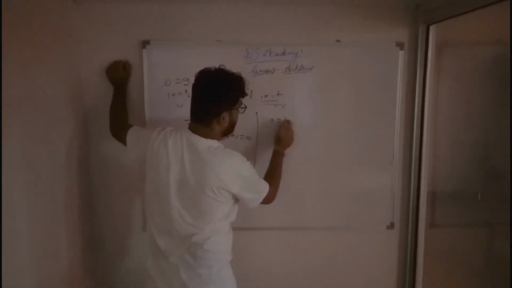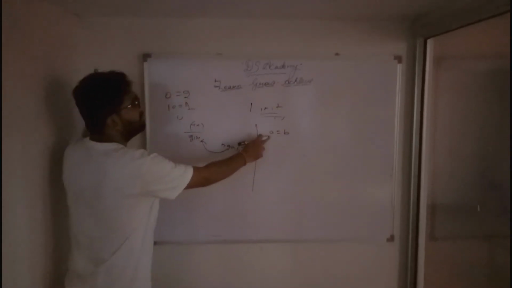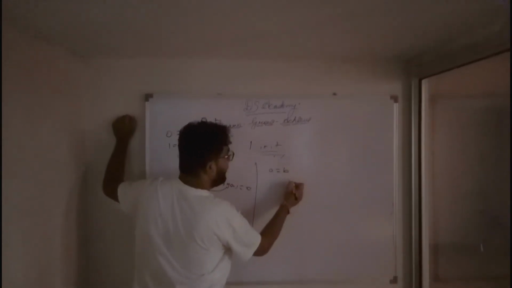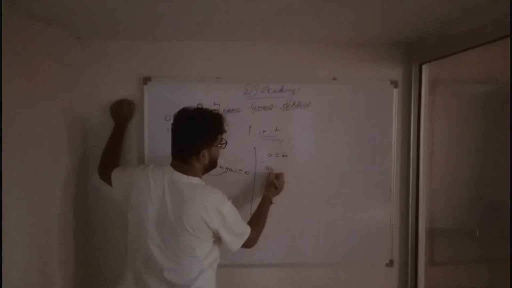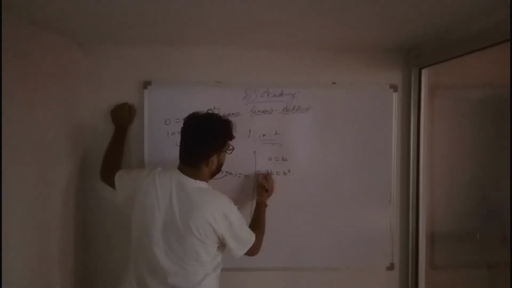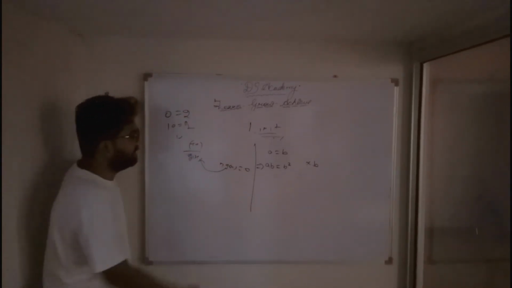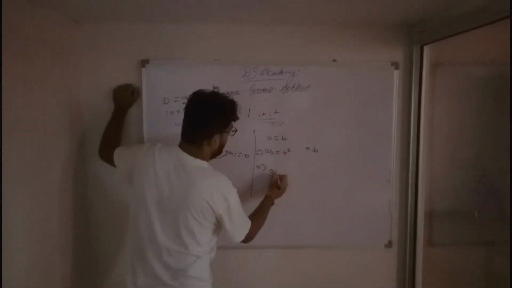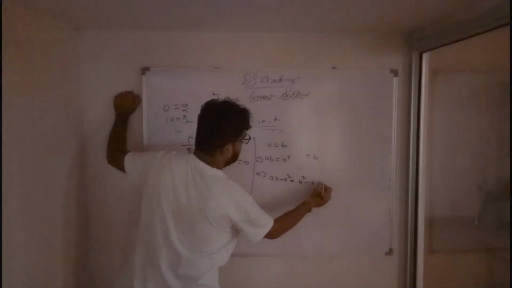Take a is equal to b, for example, or x is equal to y. Both are variables a and b. Can I multiply it with b on both sides? Of course. Here ab is equal to b square. Now I can subtract a square from both sides.